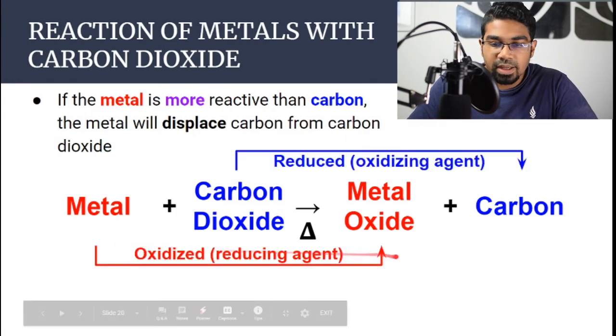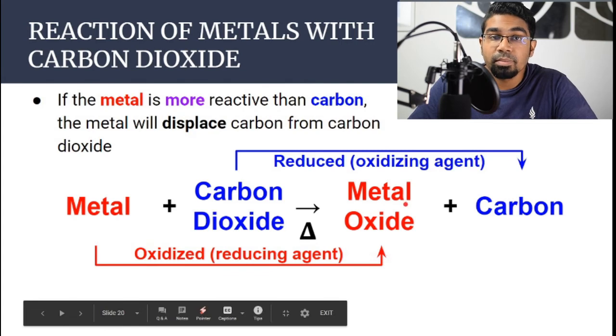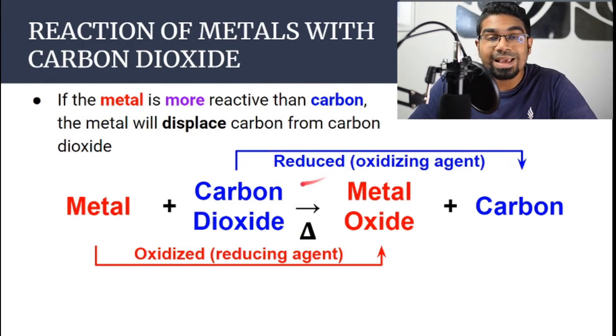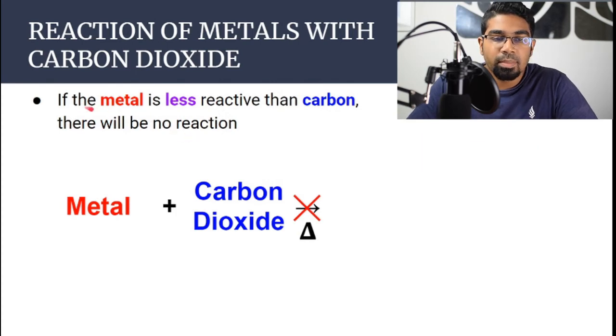Again, since metal is gaining oxygen to become metal oxide, metal is going to be oxidized, and since it is oxidized, it is a reducing agent. And when carbon dioxide loses oxygen to become carbon, it is reduced, and since it itself is reduced, it acts as the oxidizing agent. So if the metal is less reactive than carbon, metal will not be able to displace carbon out of carbon dioxide, and there will be no reaction. No reaction will take place.